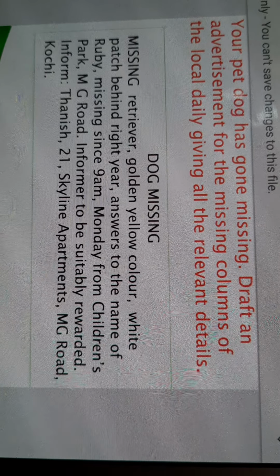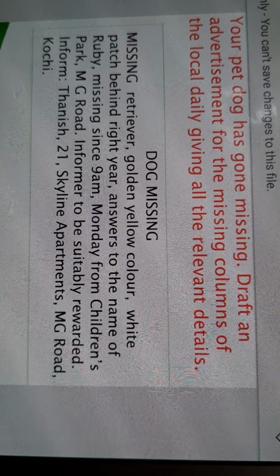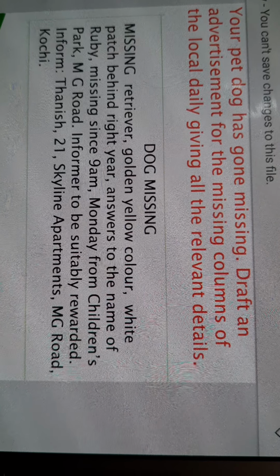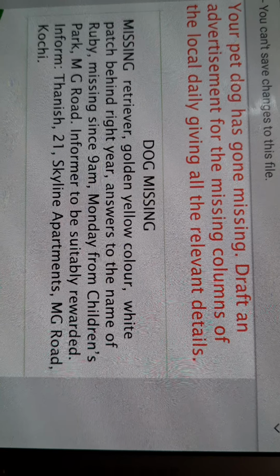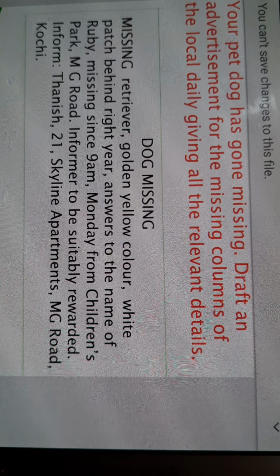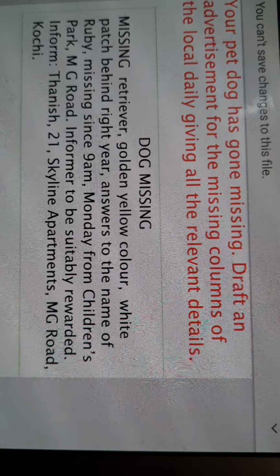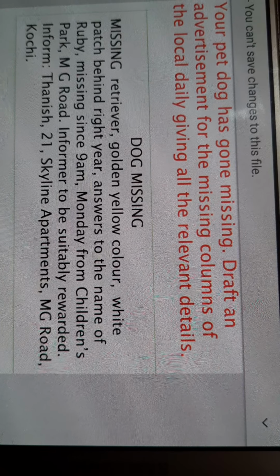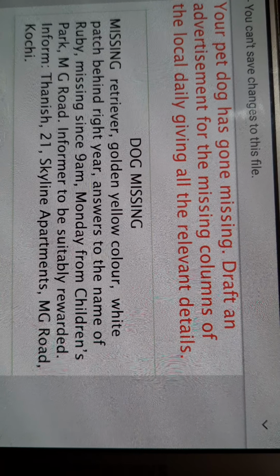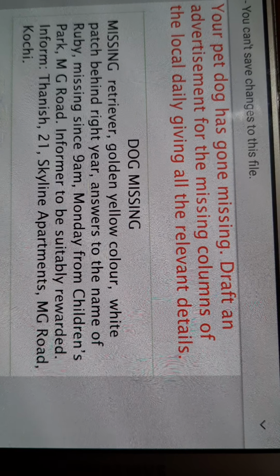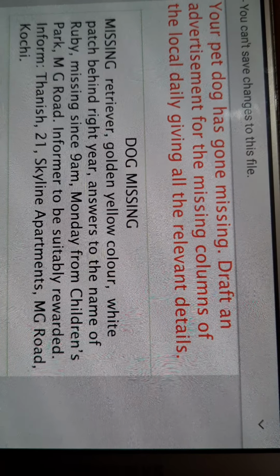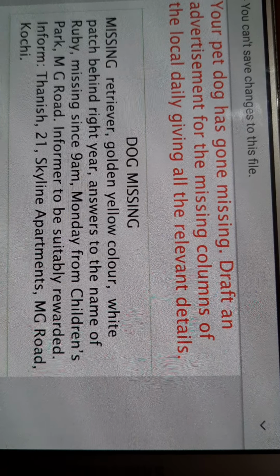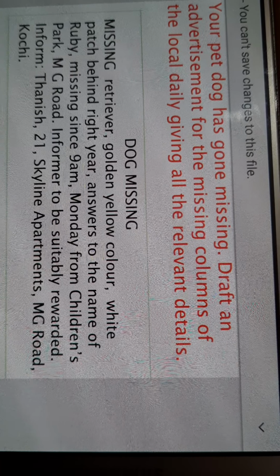In the same way, you may write cat missing, a young man missing, a young boy missing. Then the very first feature is it will be started with the word missing. So here you can see that the word missing is written. Number 2, in the case of an animal, you have to mention the breed or species. So here the breed is mentioned: Retriever, this is the breed of a dog.